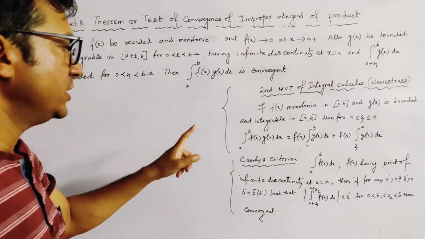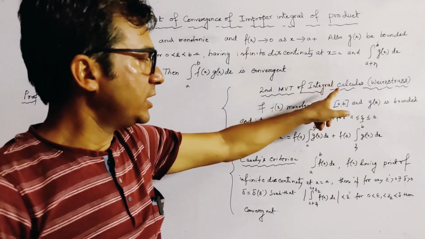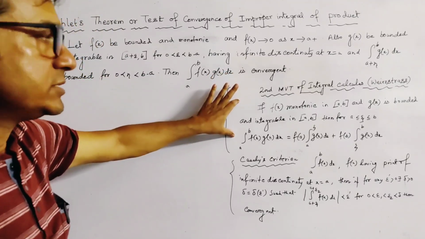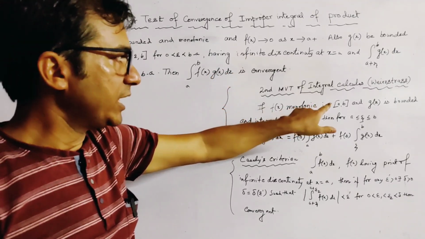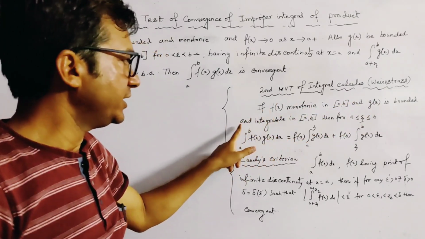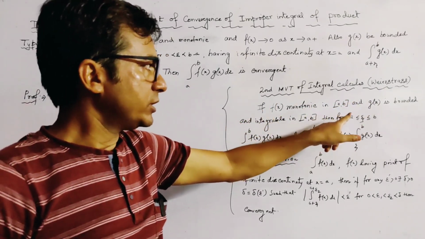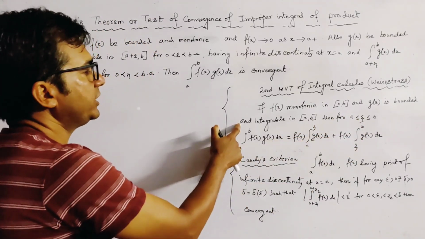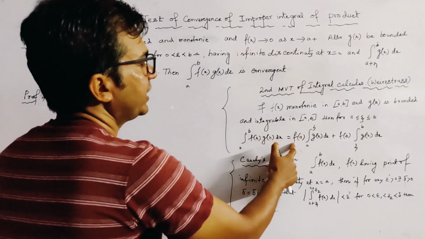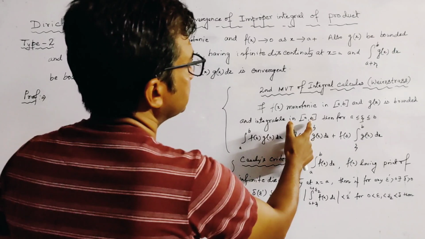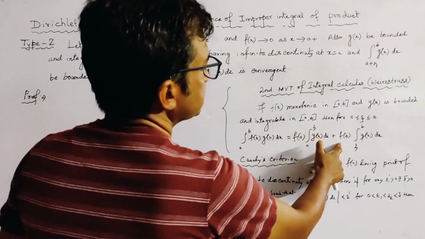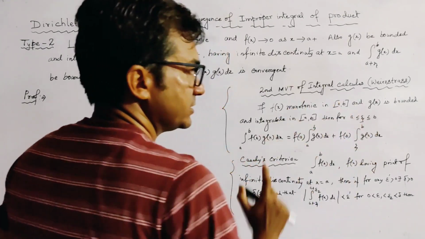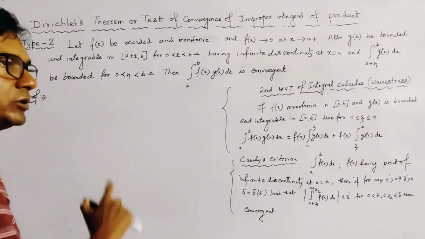The first one is the second mean value theorem of integral calculus in Bonnet's form, and the statement of this is: if f(x) is monotonic in [a, b] and g(x) is bounded and integrable in [a, b], then for xi which lies between a and b, the integration from a to b of f(x) g(x) dx is equal to f(a) into the integration from a to xi of g(x) dx plus f(b) into the integration from xi to b of g(x) dx. This is the statement of the second mean value theorem.